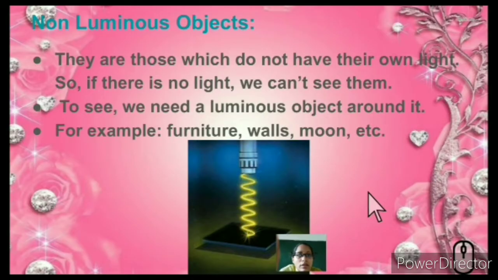Next, non-luminous objects. They do not have their own light, so we cannot see them without a source. For example, light needs to fall on furniture or walls, or an example is the moon. They all require a certain source so that the surface reflects the light.